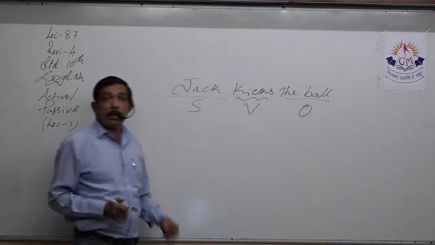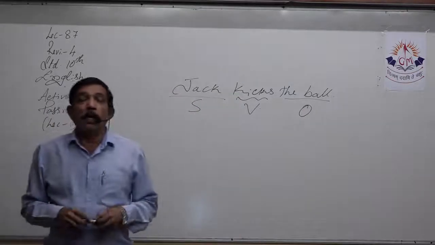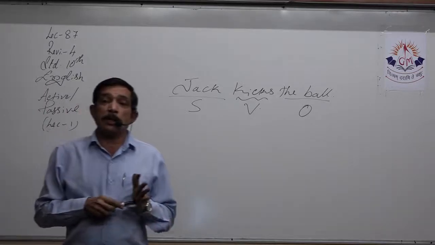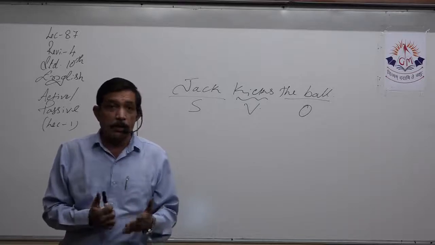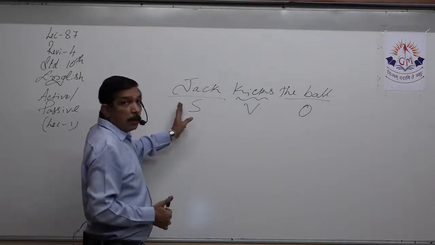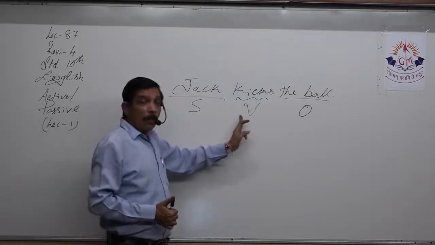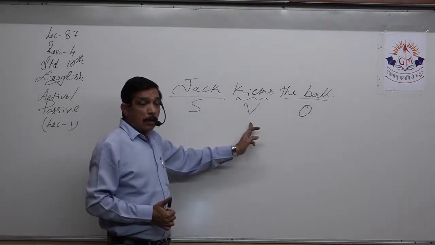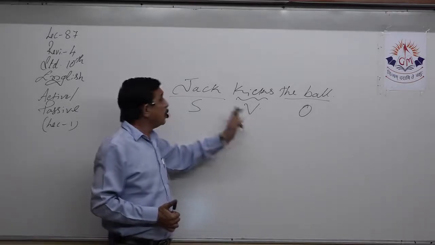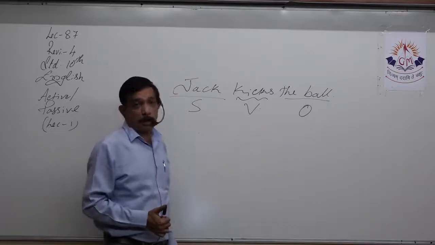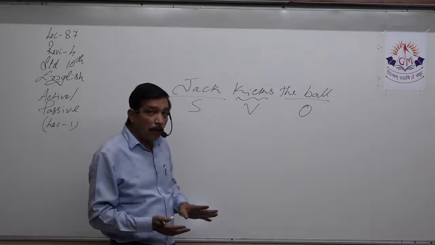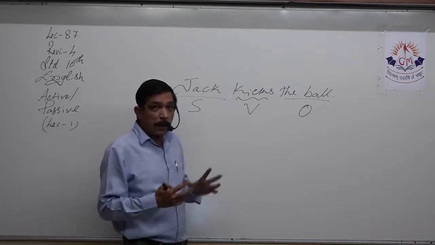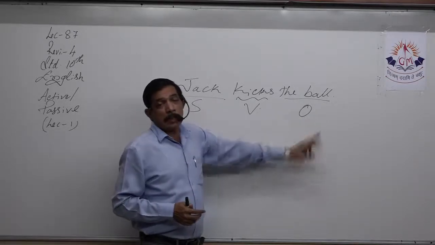We have learned in the earlier standards that the subject does something. That is the action. So, Jack doing what? Kicks. When we ask the question what to the verb, Jack kicks what? We get an answer, that is the ball.